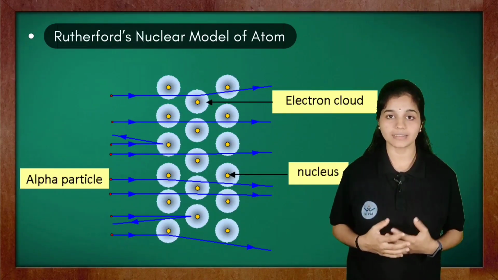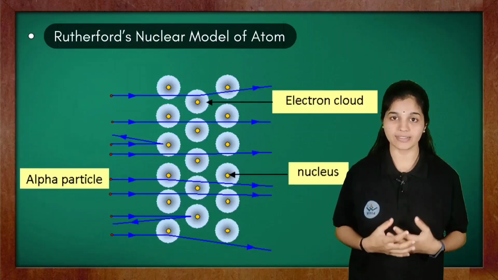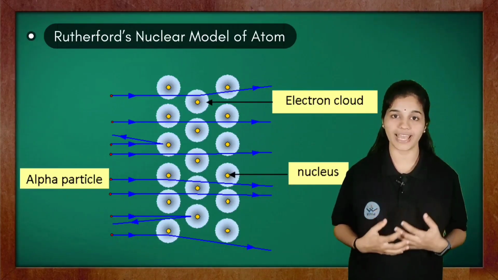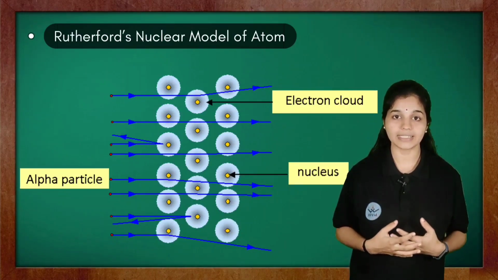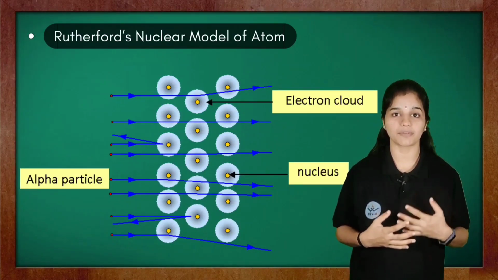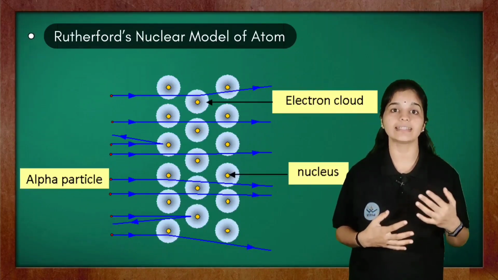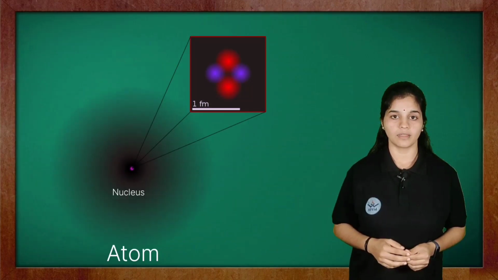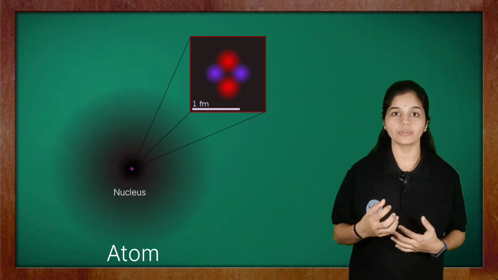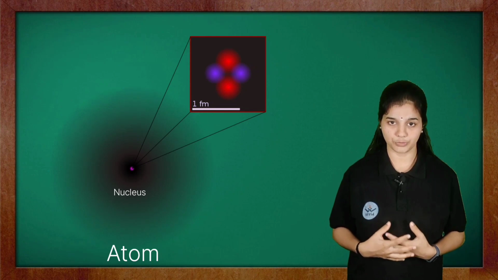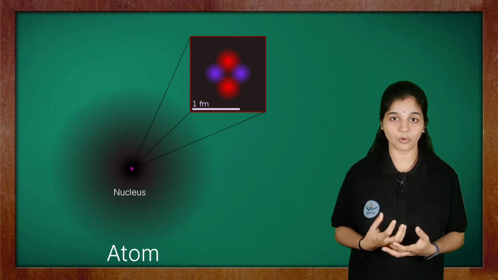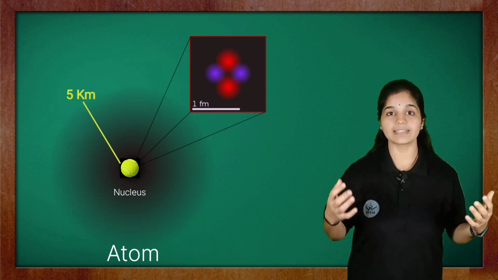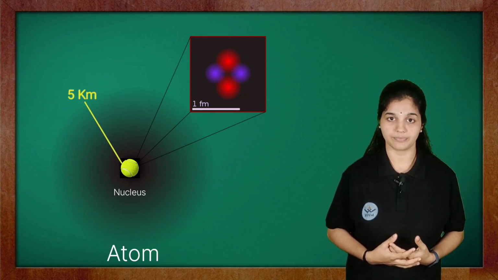Rutherford also calculated the volume occupied by the nucleus, and he found that it was very much small compared to the volume of the atom. And he found the radius of the nucleus was about 10 to the power minus 15 meter, whereas the radius of the atom was 10 to the power minus 10 meter. If we want to visualize the size of atom as well as nucleus, we can imagine a cricket ball at the center of the stadium, and 5 km would be the radius of the particular atom.